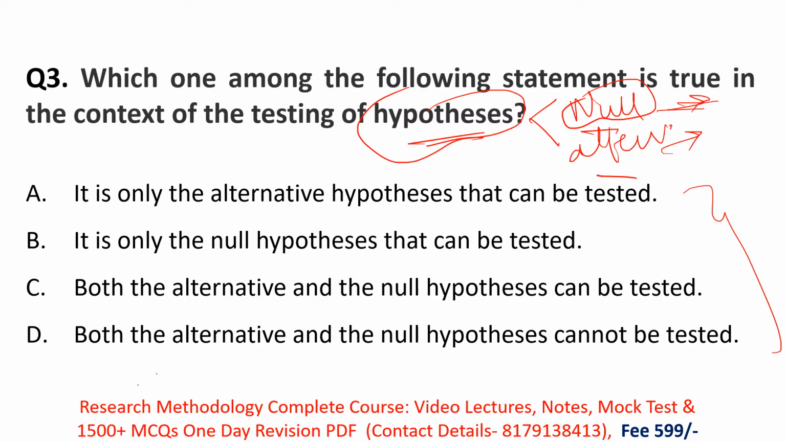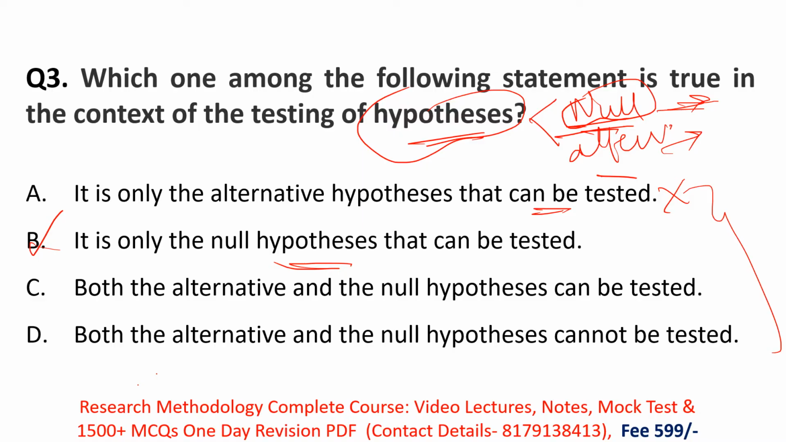The first option is: only the alternative hypothesis can be tested. No. Remember, researchers generally test their null hypothesis. They try to prove that there is no relationship between the variables. One statement is very important: an alternative hypothesis is an opposite theory to the null hypothesis. For example, the null hypothesis predicts something to be true, but the alternative hypothesis predicts it to be false.